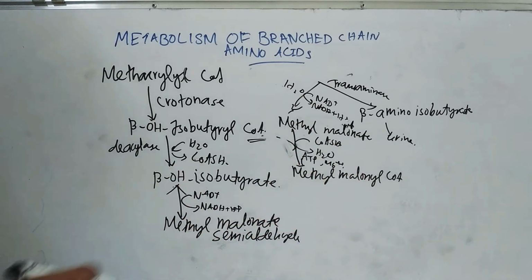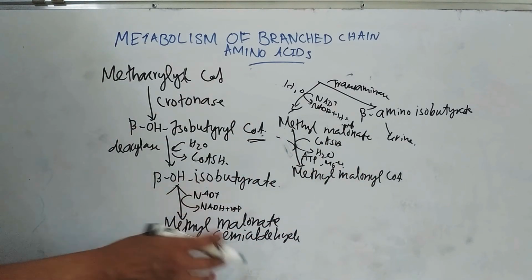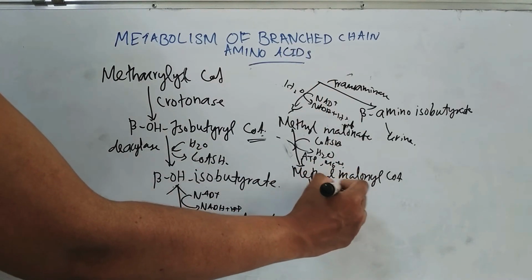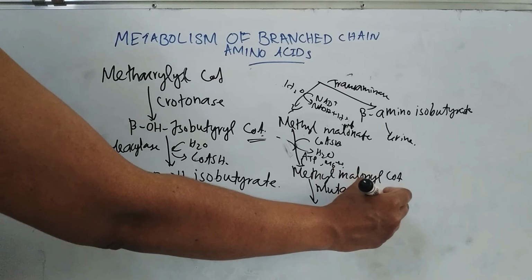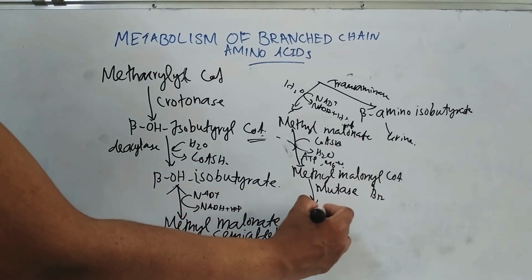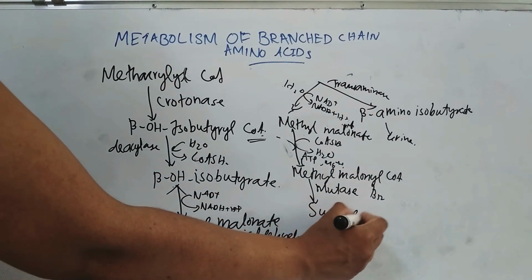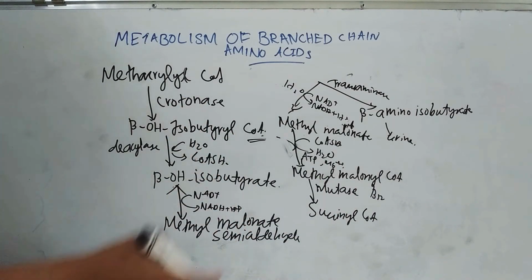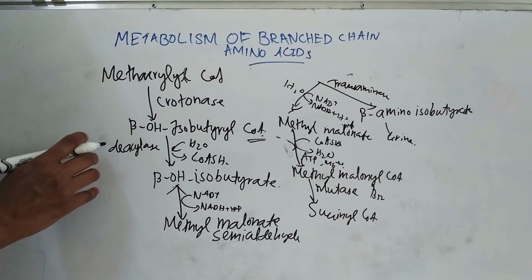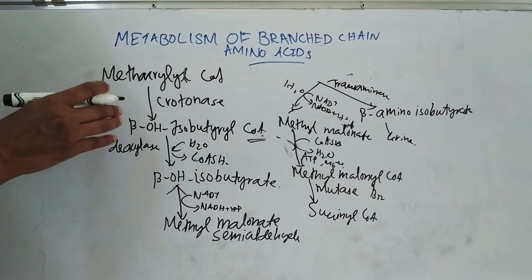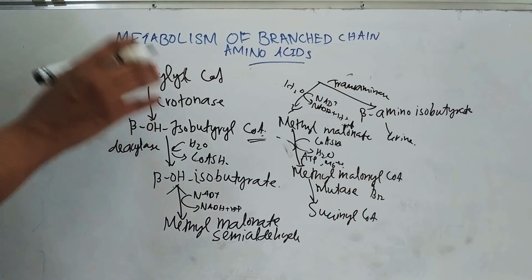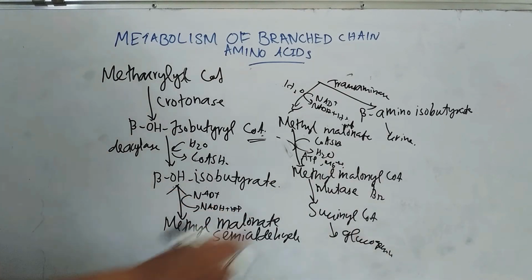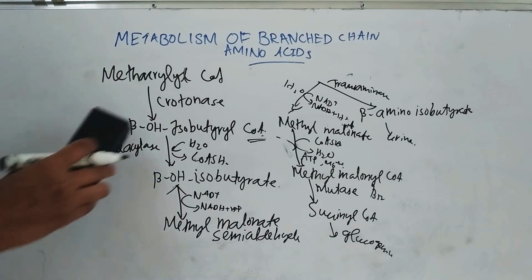From this methyl malonyl-CoA, succinyl-CoA is formed by the enzyme mutase. This enzyme requires B12 and it forms succinyl-CoA. This succinyl-CoA is glucogenic. So we can confirm that the amino acid valine is a glucogenic amino acid. So that is about valine.